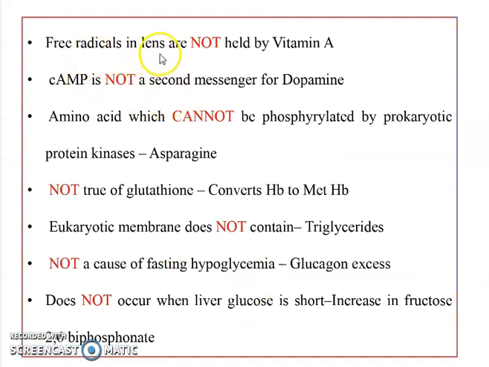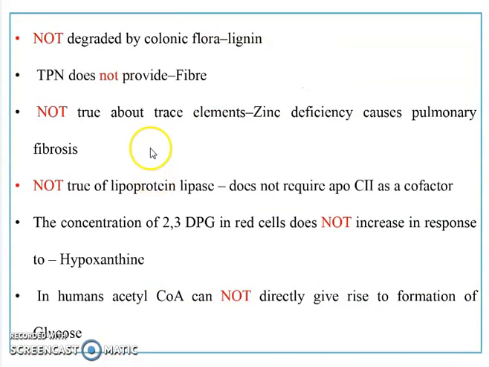Free radicals in the lens are not scavenged by vitamin A. cAMP is not a secondary messenger for dopamine. The amino acid which cannot be phosphorylated by prokaryotic protein kinases is asparagine. Not true of glutathione: glutathione will not convert hemoglobin to methemoglobin. Which eukaryotic does not contain triglycerides? Not a cause of fasting hypoglycemia: glucagon excess. Does not occur when liver glycogen is short: increase in fructose 2,6 bisphosphate.